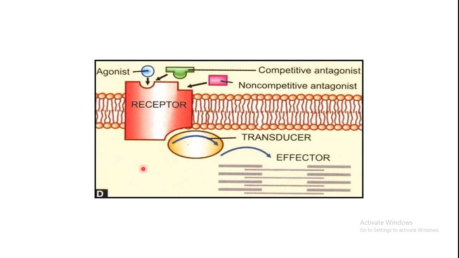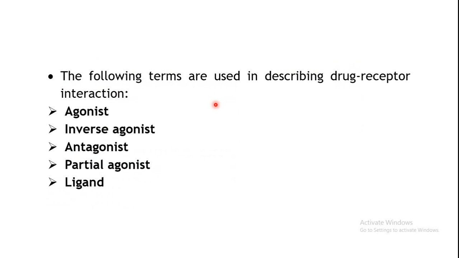It may antagonize your receptor. This is your agonist which actually binds to the receptor, but your drug may compete with it for the same site, or your drug may act as a non-competitive antagonist also. So there are several aspects which can take place. The terms which should be kept in mind over here are agonist, inverse agonist, antagonist, partial agonist and ligand.